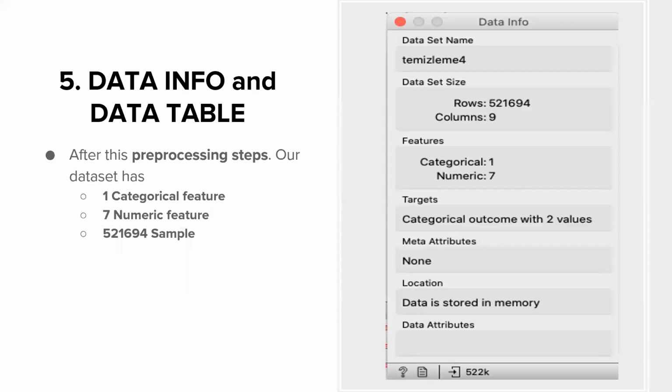Data info and data table. On the right side, we see our Orange Tree Data Info widget, which shows our dataset name, size, and other information. As a result of pre-processing steps and while reading the data, our dataset got shrunk to 9 columns in total. These columns show 8 features, where 1 of them is a categorical feature and 7 of them are numeric features, and a target with 2 classes. Also, our dataset now has 521,694 samples in total.